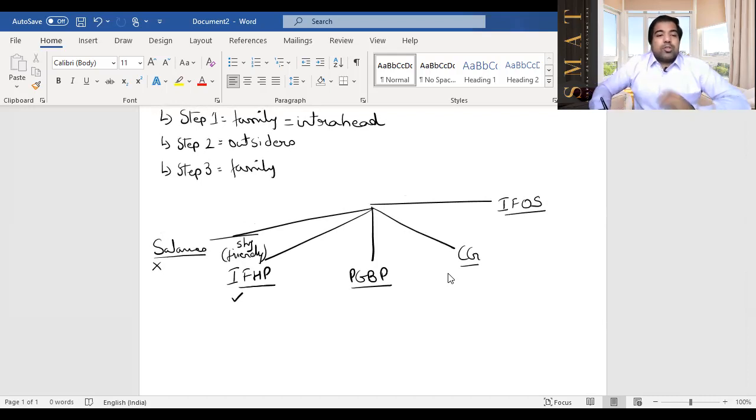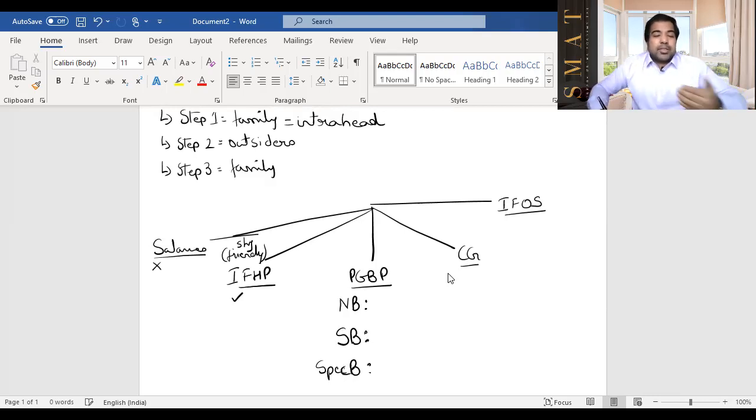Next, in PGBP, guys, you have three distinct businesses. The first business is called a non-speculative business, but because that's very confusing to understand, we'll call it a normal business. NB is normal business. The next one is speculative business. SB is speculative business, and the last one is specified business.